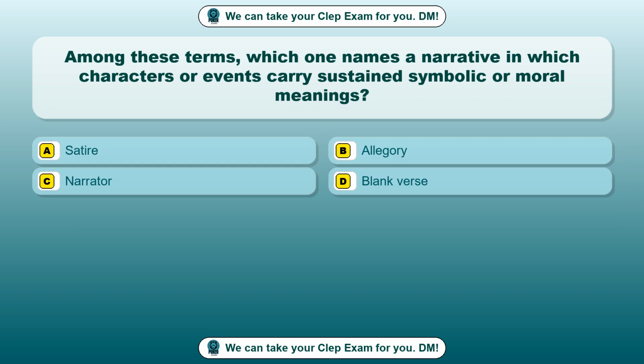Question 65. Among these terms, which one names a narrative in which characters or events carry sustained symbolic or moral meanings?